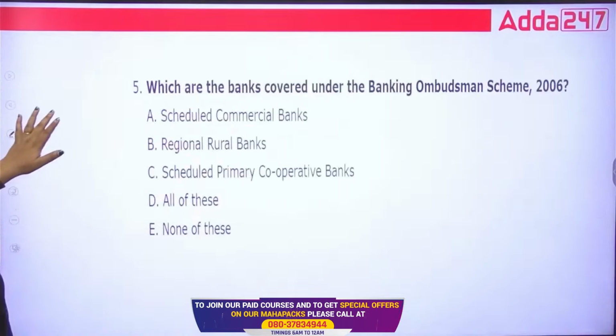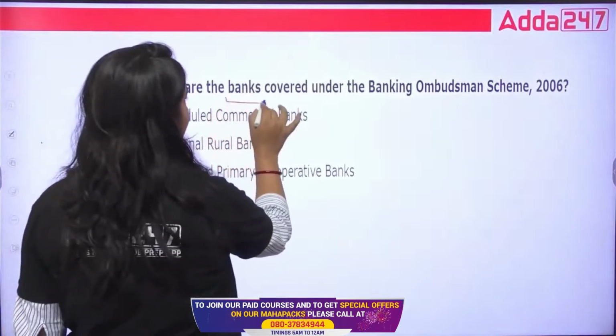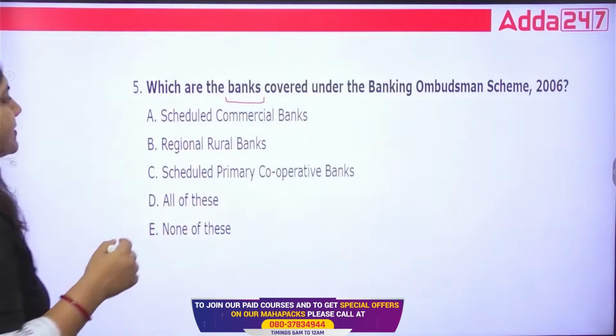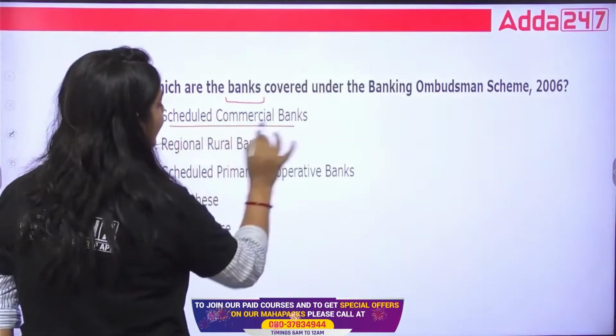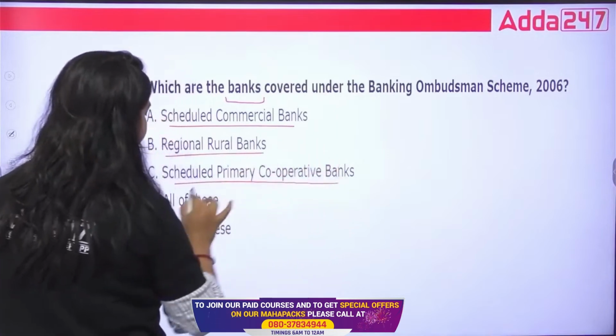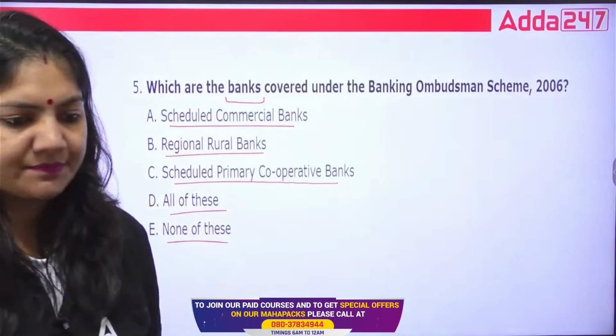Next, the question is, class, which are the banks that are covered under the banking ombudsman scheme? Whether it is scheduled commercial bank, RRB bank, scheduled primary cooperative bank, all of the above or none of the above? Tell me, guys.